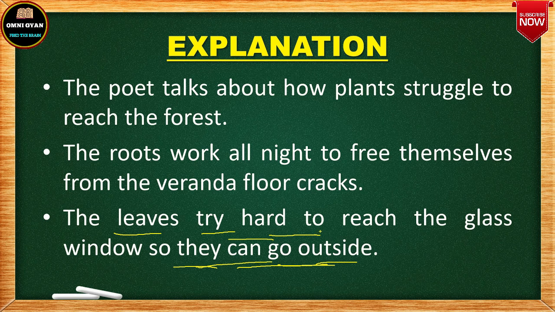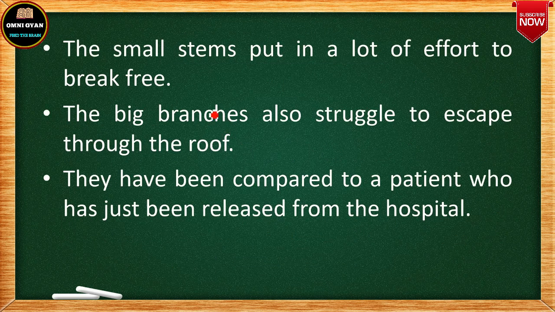to break the door. तो कुछ पेड़ जो है, some plants which are strong, okay, they try to reach the window glass so that they can break the glass and escape outside the window, ताकि वो खिड़की से बाहर भाग सके. ठीक है. Then the small stems, अब कुछ पेड़ होते हैं जो छोटे होते हैं, some plants are very small, so the small stems put in a lot of effort to break free.